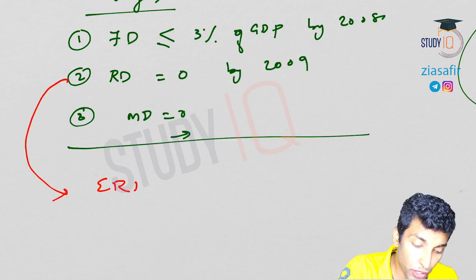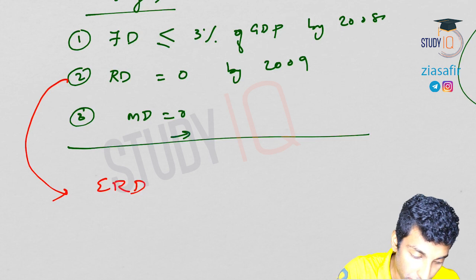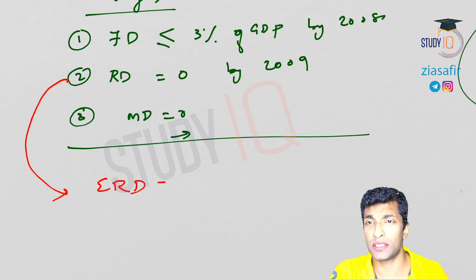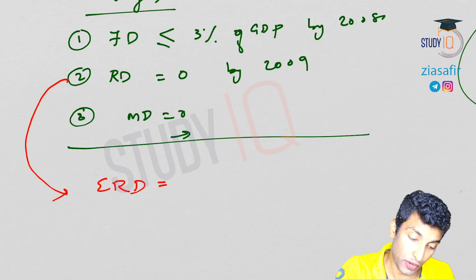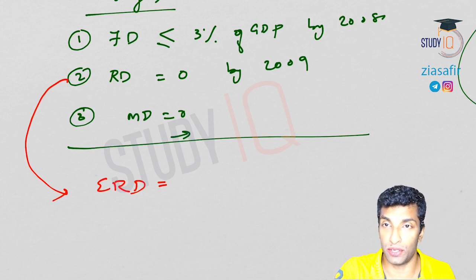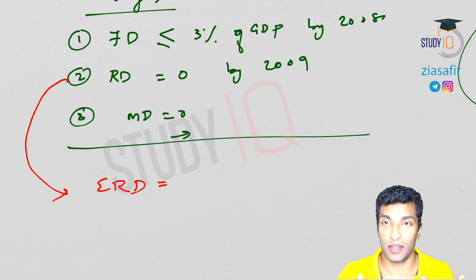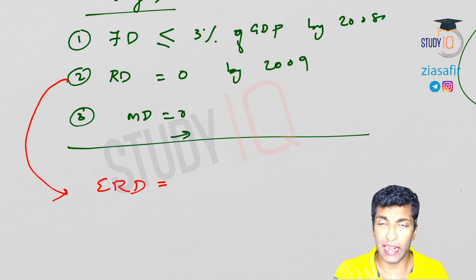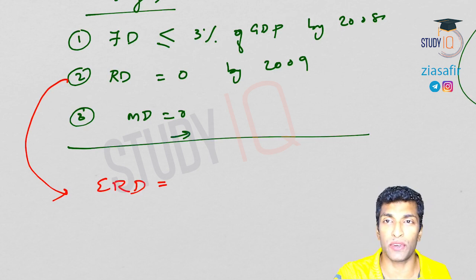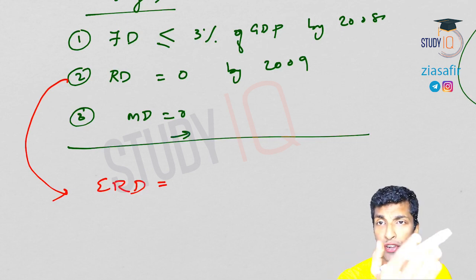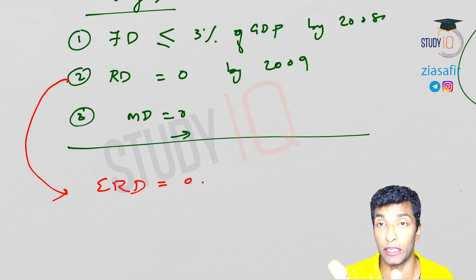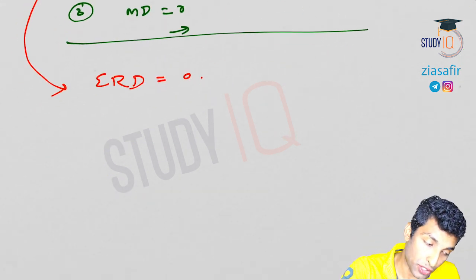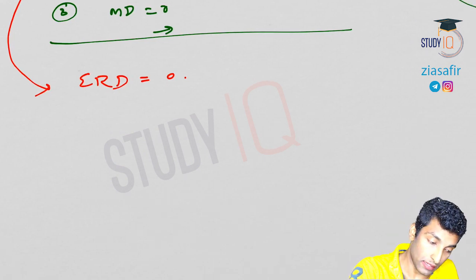After that, I've told you one more concept before, that is effective revenue deficit. Reducing revenue deficit is slightly difficult because it is all about day-to-day expenditure. Reducing fiscal deficit may be easy because you can reduce the capital expenditure, but you can't do anything with revenue expenditure. So since it was slightly difficult, the government came up with this effective revenue deficit. I've told you what that is: revenue deficit minus those grants given to states which are actually used for creation of capital, that means assets. So effective revenue deficit should be 0. Okay, so that is the amendment.